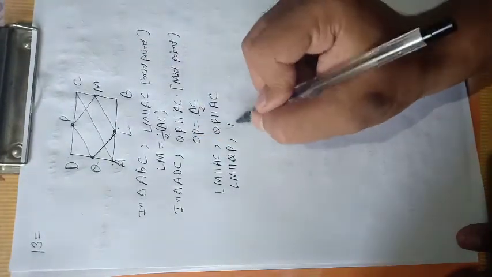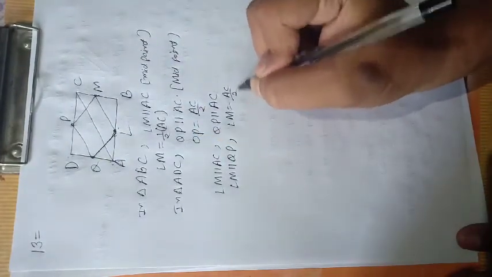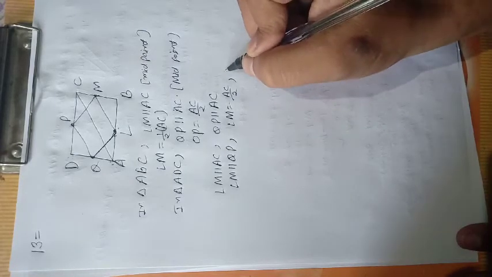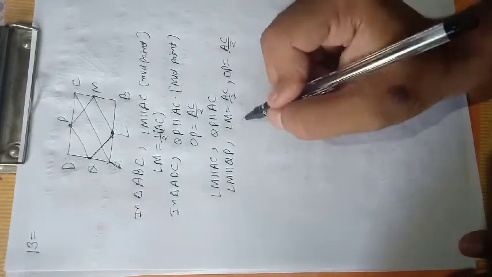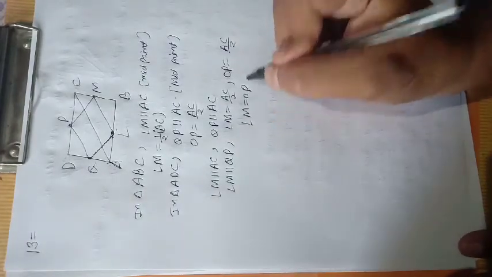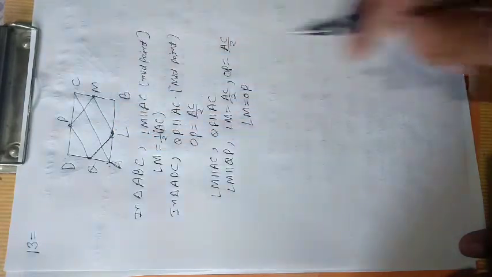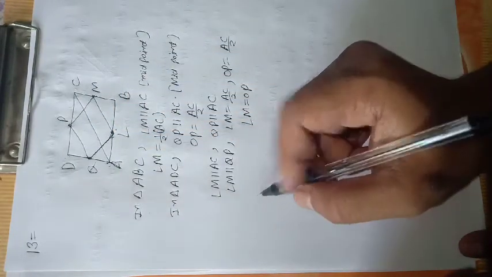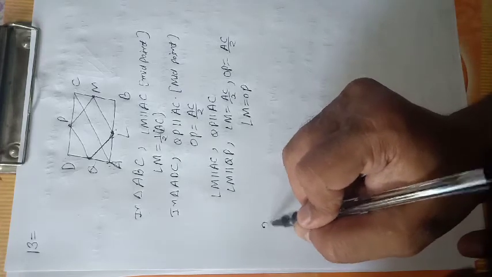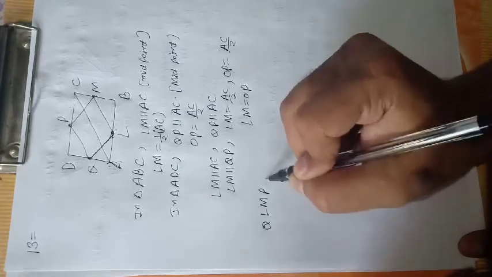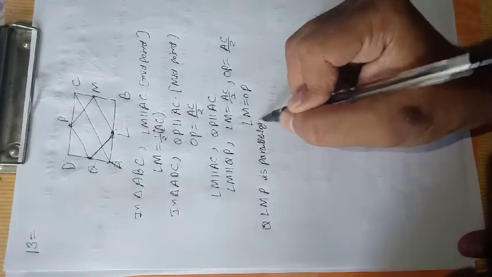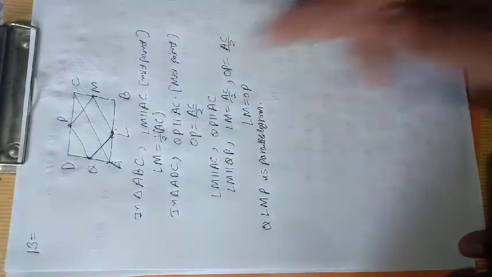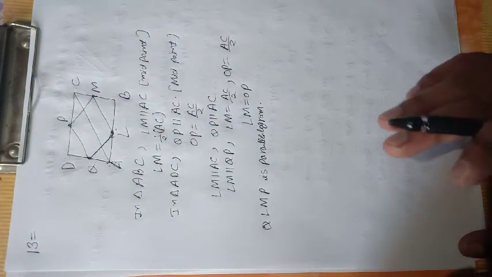LM is parallel to QP, and we know that LM equals half of AC and QP equals half of AC, so both are equal, then LM equals QP. Then the opposite sides of the quadrilateral are equal and parallel, so by the properties of a parallelogram, QLMP is a parallelogram, because opposite sides of a quadrilateral are equal and parallel.